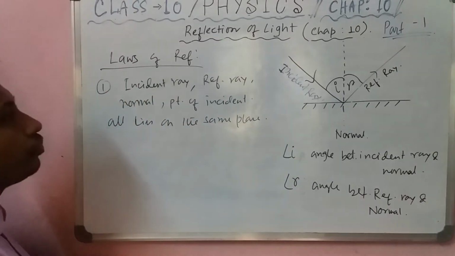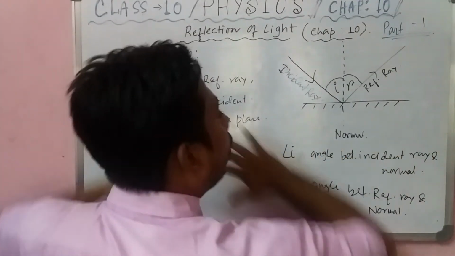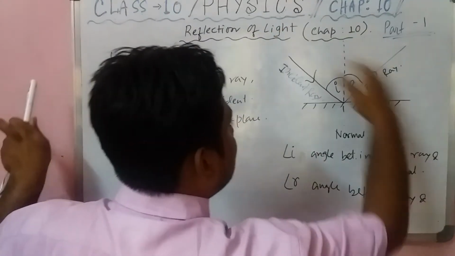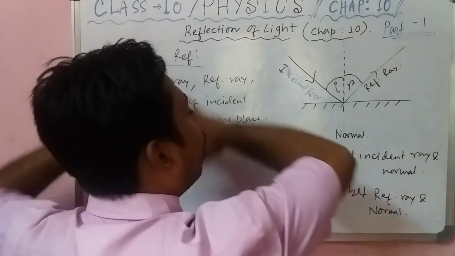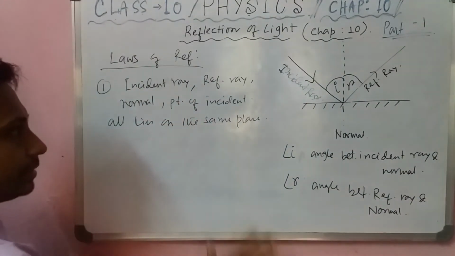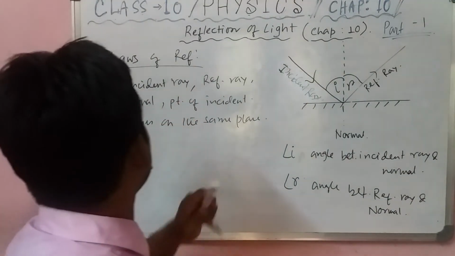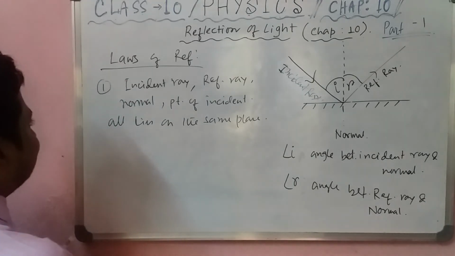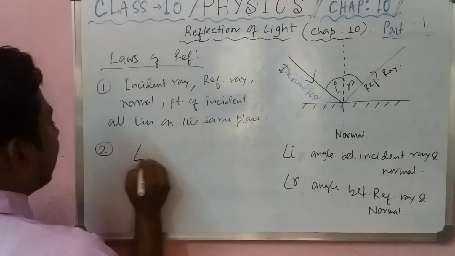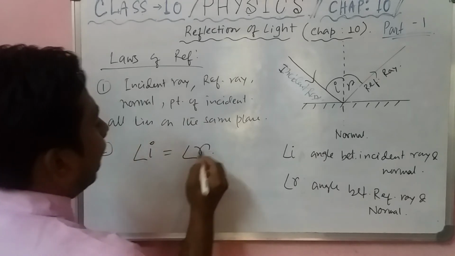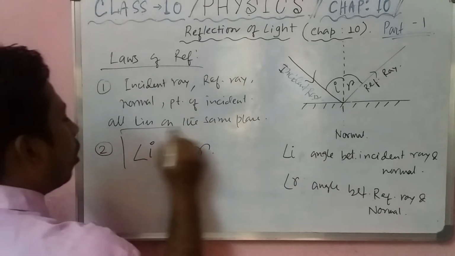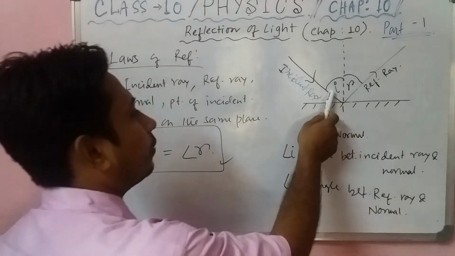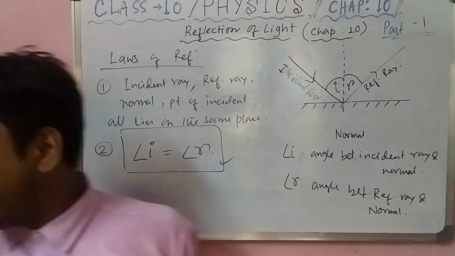If you draw the whole thing on the board, the board is a plane. The incident ray, reflected ray, and normal all lie on the plane surface. So this is the first law of reflection. And the second law is angle of incidence must be equal to angle of reflection. This is a very important law.